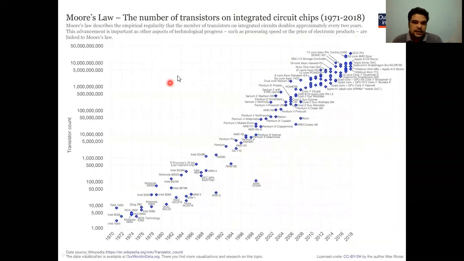This is the detailed picture of the number of transistors of various devices. In the year 2018, you can see here the GC2 IPU. GC is nothing but the name of the company, and IPU is nothing but intelligent processing unit.